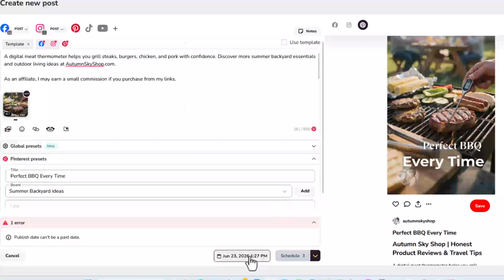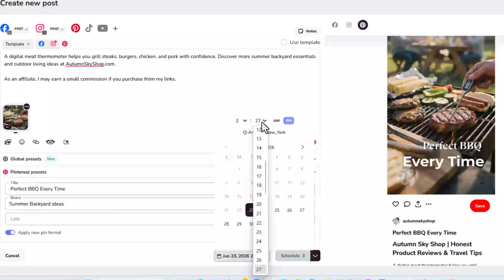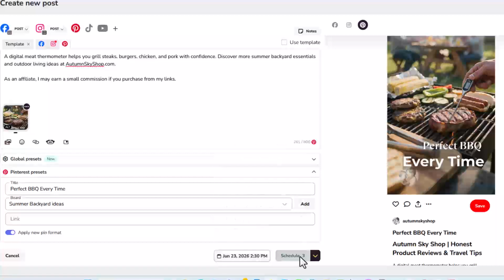I need to reschedule this. So I'm going to schedule this for today, but I'm going to do it later in the day. It's 1:27 in the afternoon now. I'm probably going to schedule it at like 2:30 or something, because right now I need to go in and see when the best times are. So we'll click there and say schedule.